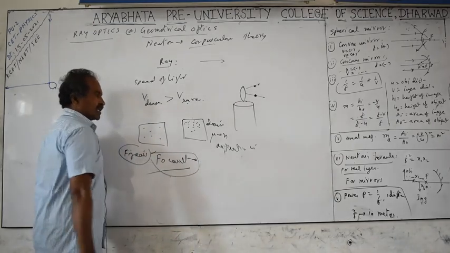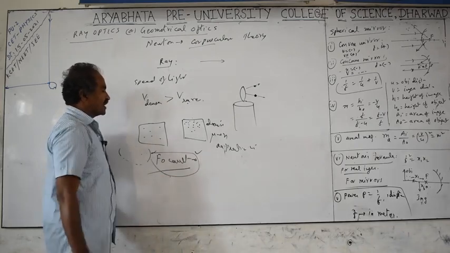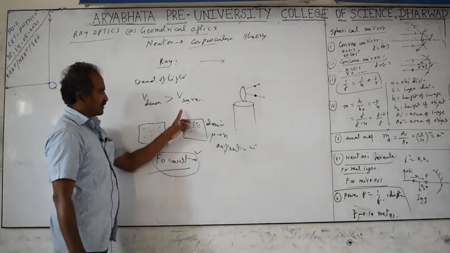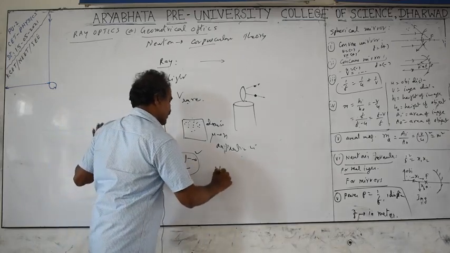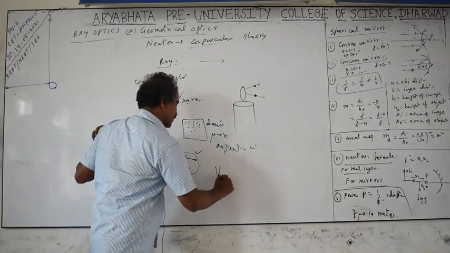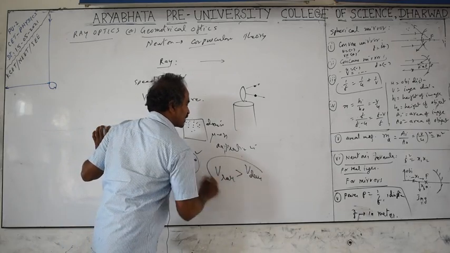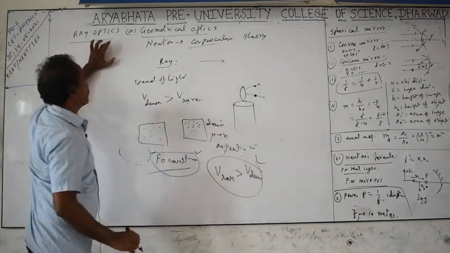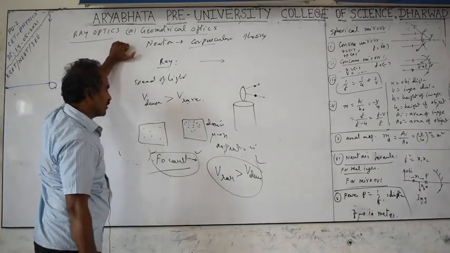Foucault calculated the speed of light more accurately, and even in different mediums, water, glass, etc. And he found that the speed of light in a rarer medium is greater than the speed of light in a denser medium. Therefore, ray optics or Newton's theory failed because of Foucault's experimental result.